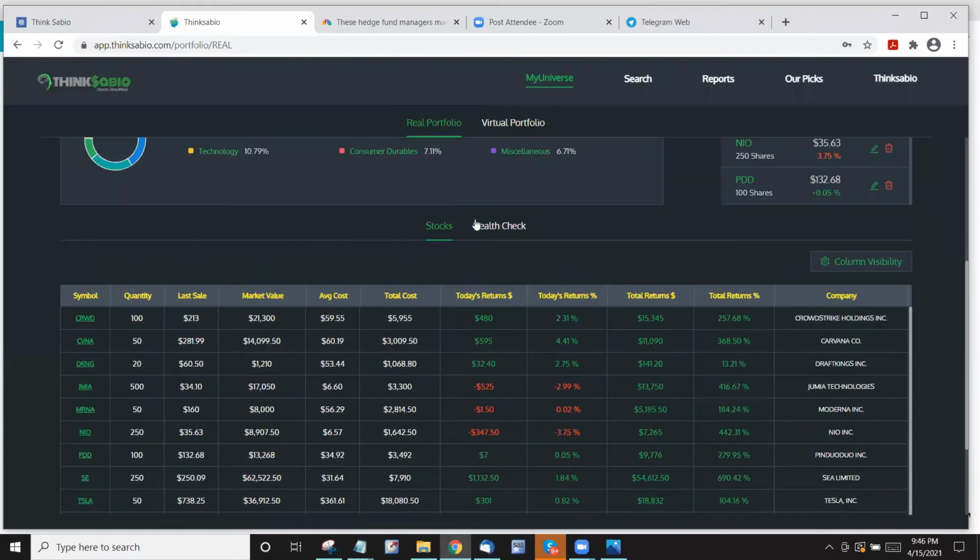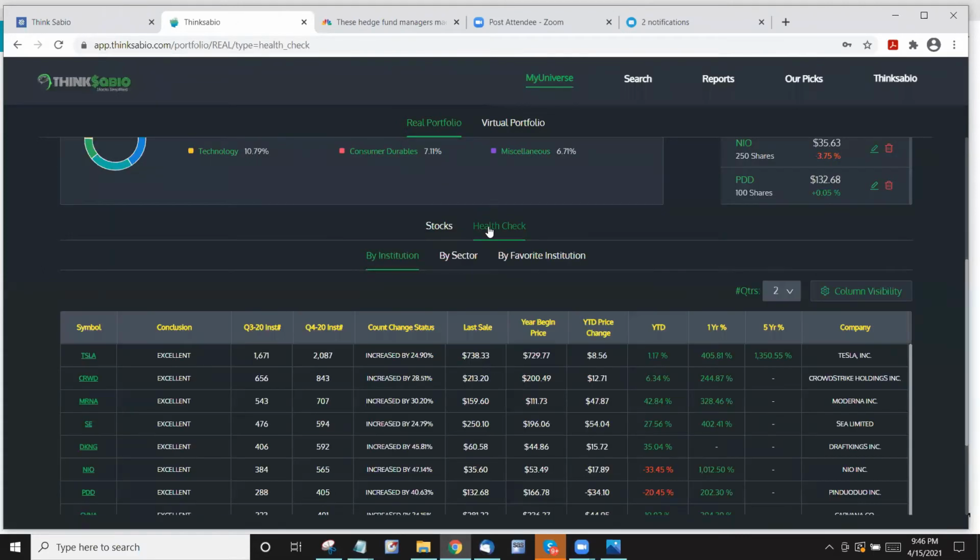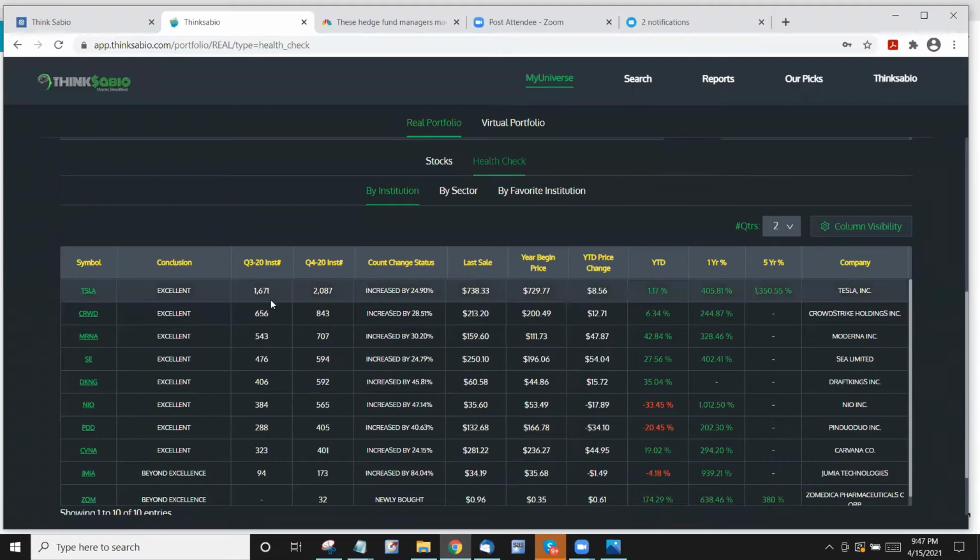But the key thing here is your health check. This is the significance of Thinksabio. For your stocks, we are going to provide you the institution's behavior. That is the uniqueness of Thinksabio. What is the institution's behavior? Take Tesla. What are the current institution's counts looking like?